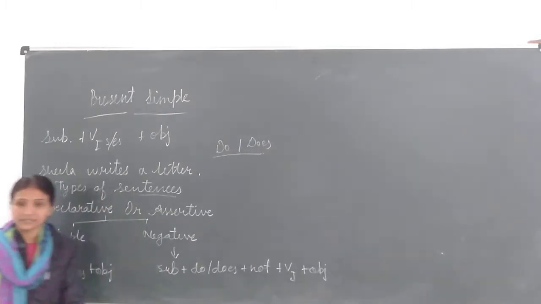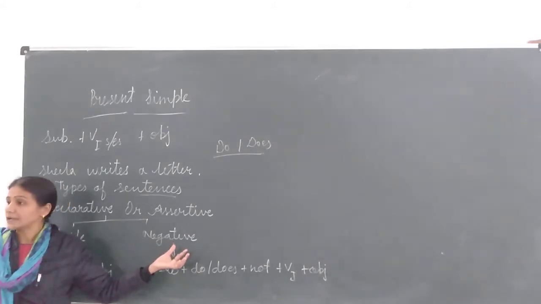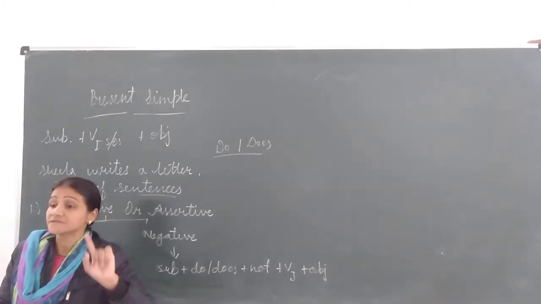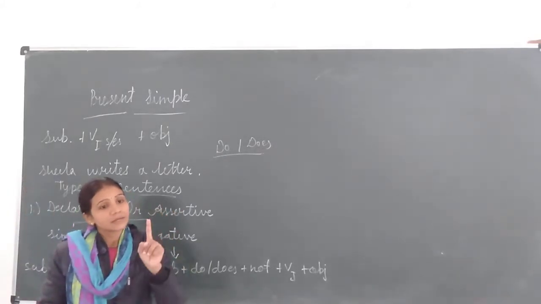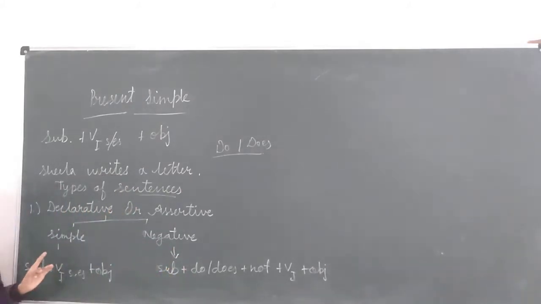To make a negative sentence, we should know about the helping verbs, because we have to use helping verbs in a negative sentence. Now again everybody look here, the sentence structure of a simple sentence: subject, first form of verb with s or es, and at last object. For example, I play football. I is singular number, but still I am not using s or es. The important thing is that I is singular number but it is first person, and we have to use s or es only with third person singular.